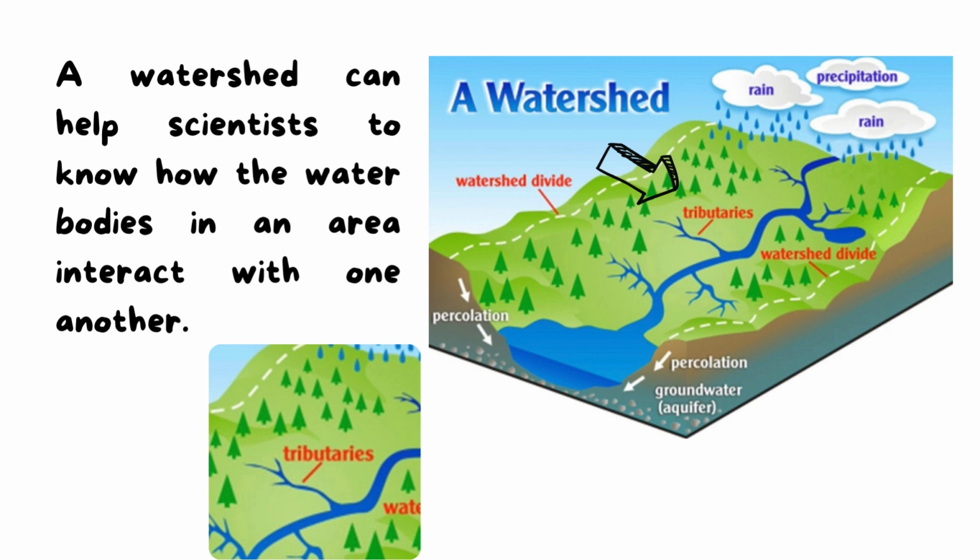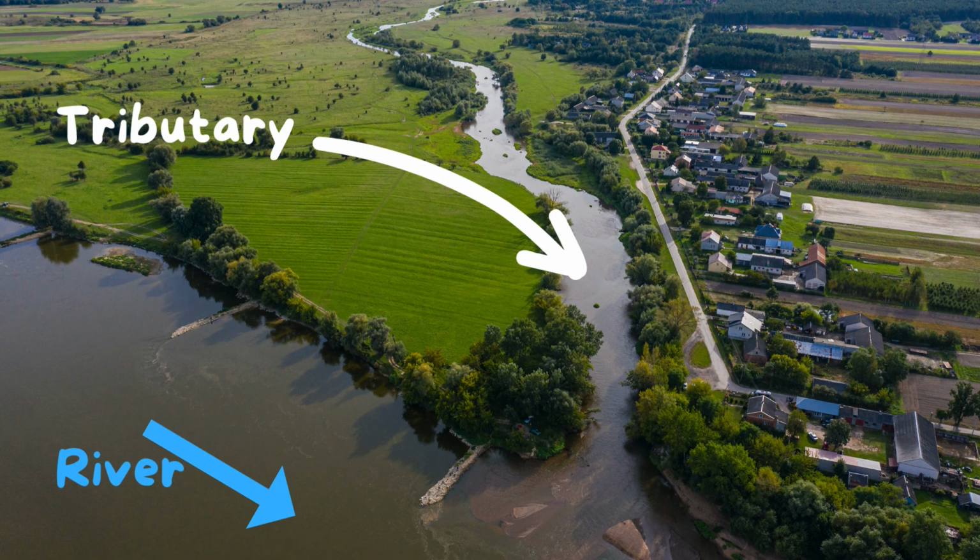So now we will take another new term, which is tributary. Tributary. Okay, as you see here, this is a drawing for the watershed. Do you see this small branch that I point to? Yes, as you see here, this is tributaries. Okay, here another picture. Yes, this is tributary. As you see here, this looks like small water body.